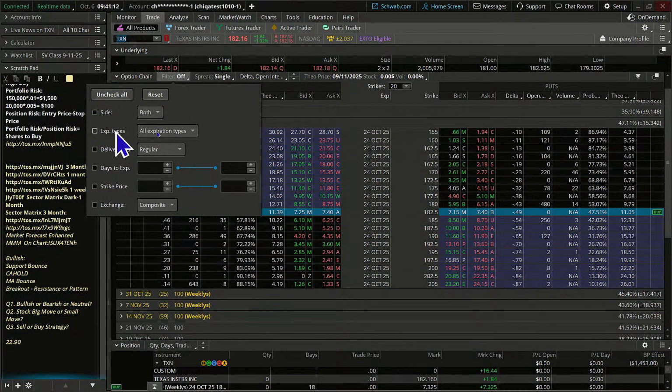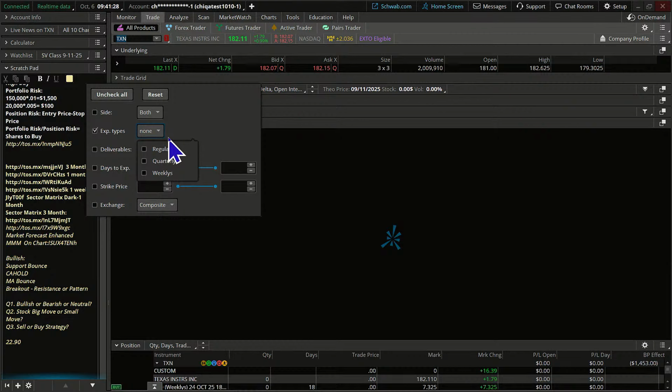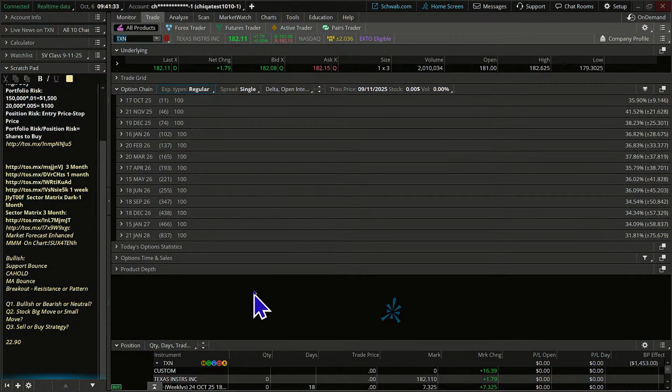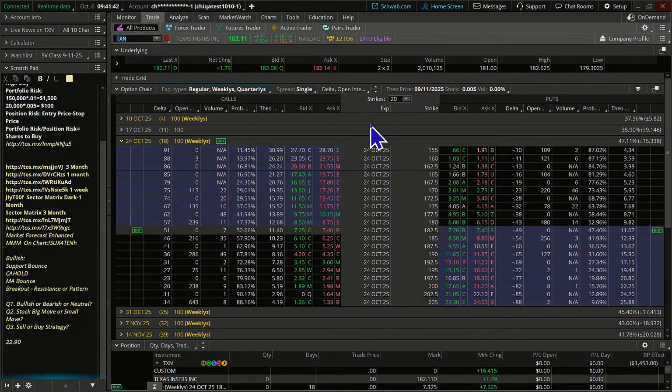Okay, so which expiration types? I've set all of them. But if yours are only set to regular or whatever, here you could designate quarterlies or just weeklies. Okay, and I've got it selected so that we're just seeing all of them. Okay, that I want to see all of those regular. Oops, that kicked off, didn't it? Come back here. Yeah, back here. All right, we want all of them to show up. Okay, so that could be what could be happening to you.